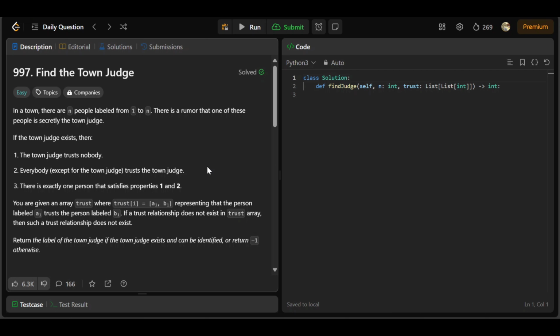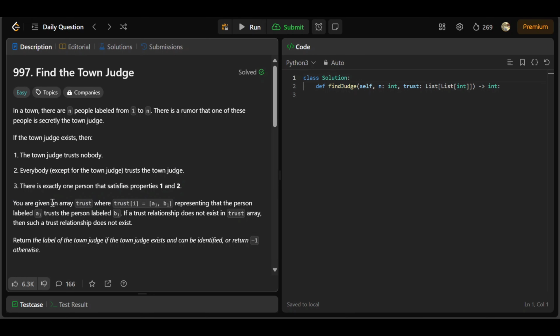So today's problem is find the town judge. In a town, there are n people labeled from 1 to n. There is a rumor that one of these people is secretly the town judge. If a town judge exists, then the town judge trusts nobody, but everybody in the town trusts the town judge. There is exactly one person that satisfies properties 1 and 2.